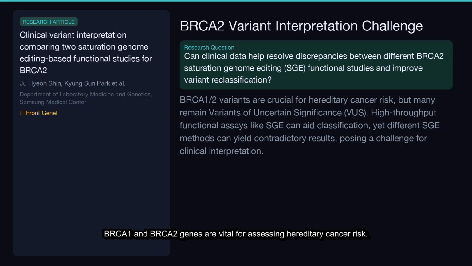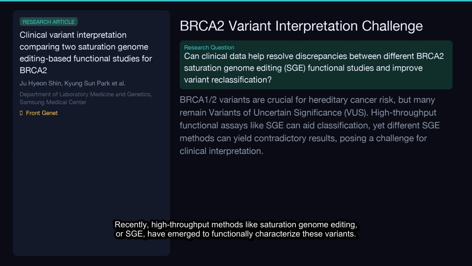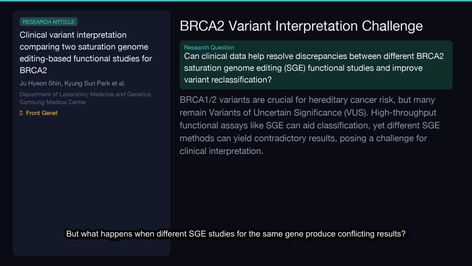BRCA1 and BRCA2 genes are vital for assessing hereditary cancer risk. However, a significant number of identified variants are classified as variants of uncertain significance, or VUS, making clinical decisions difficult. Recently, high-throughput methods like saturation genome editing, or SGE, have emerged to functionally characterize these variants. But what happens when different SGE studies for the same gene produce conflicting results? This paper tackles that very challenge for BRCA2.